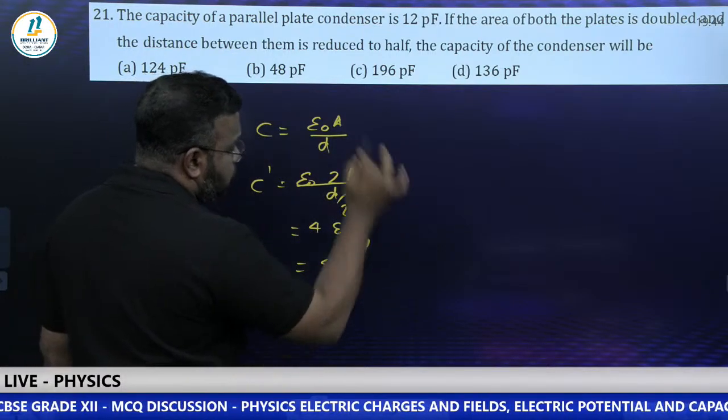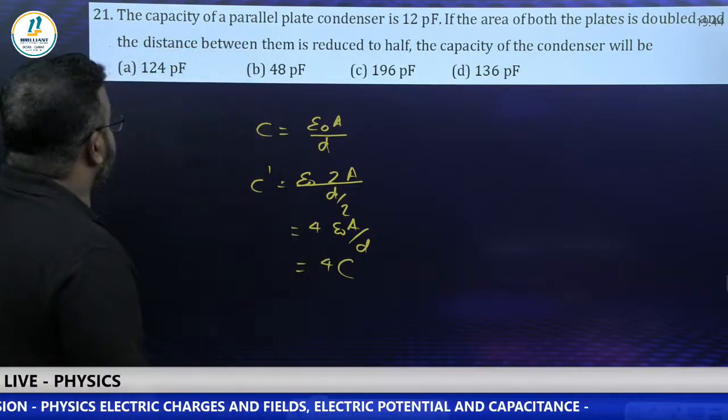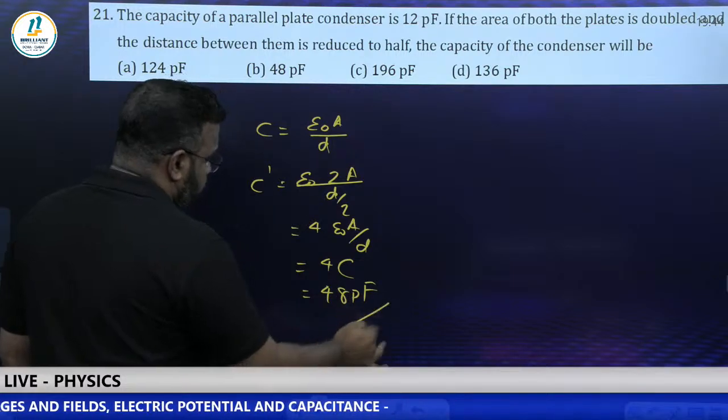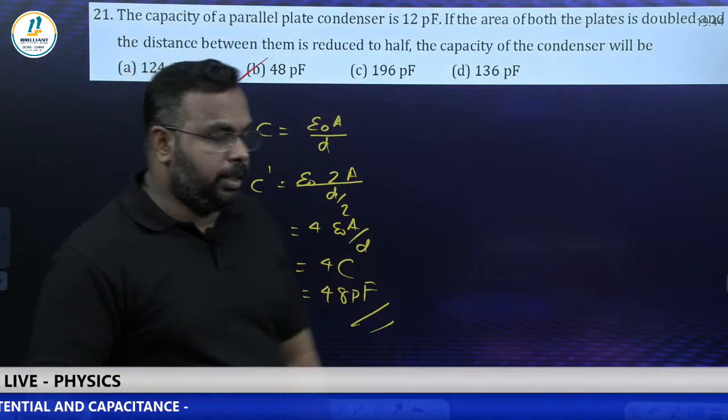That means you can see the capacitance becomes 4 times. So what is the initial capacitance? 12. 12 into 4, 48 picofarad. Option B is the right answer. Option B, 48 picofarad is the right answer.